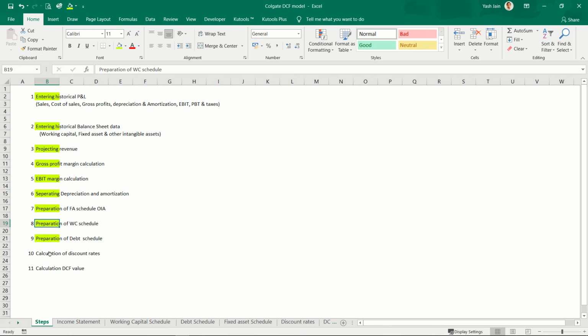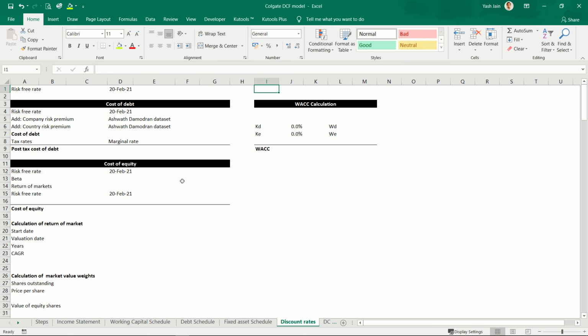Now I'll be moving towards calculation of discount rates. Let's go to this sheet, calculation of discount rate. Okay, now let us start calculating cost of capital, that is your discount rates. For calculating the discount rate, I'll need cost of debt, cost of equity, weight of debt and weight of equity. So let us start with cost of debt.